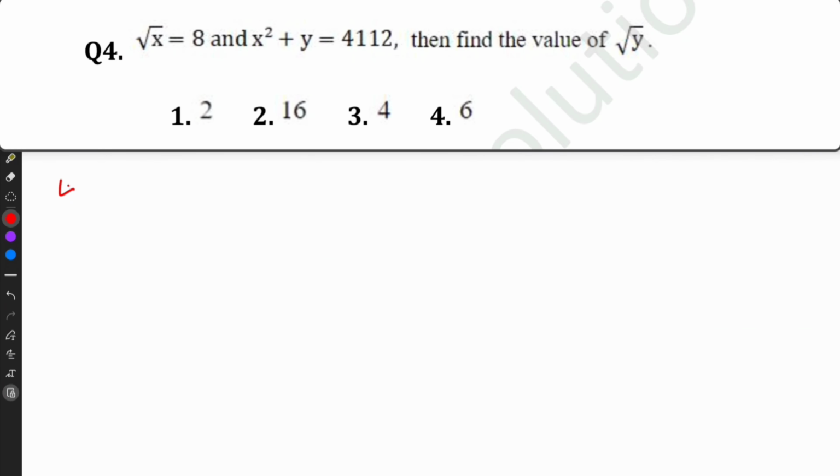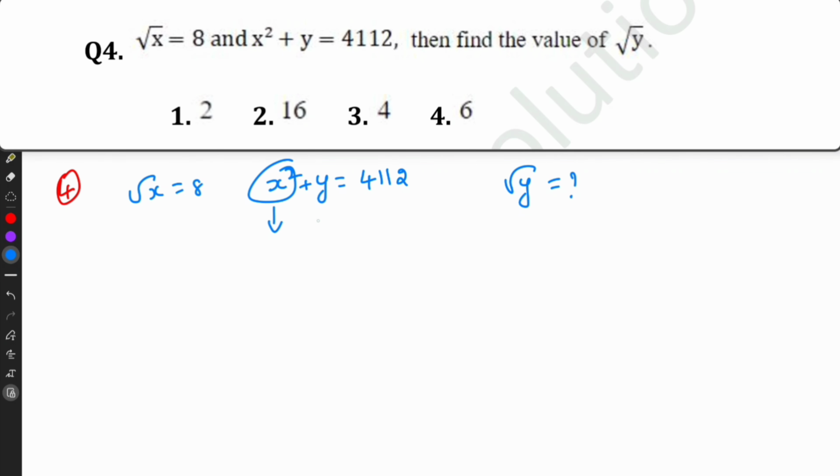Question number 4. Square root of x equals 8. x square plus y equals 4112. We have to find the square root of y. So with root x, we have to get x square, then substitute in this equation, then we will get y. After that, we have to find the square root of y.